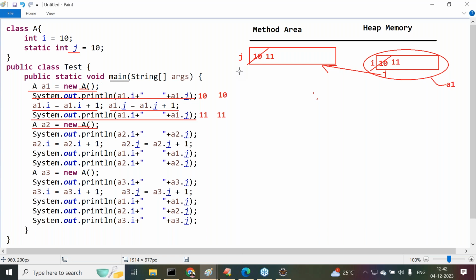Using what value of the static variable? The current value of the static variable. What is the current value of the static variable? Now tell me, 11 is the value, not 10. The current value of the static variable is what there? 11, not 10. Observe carefully.